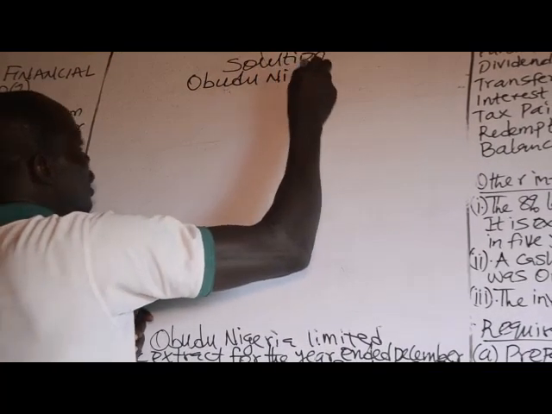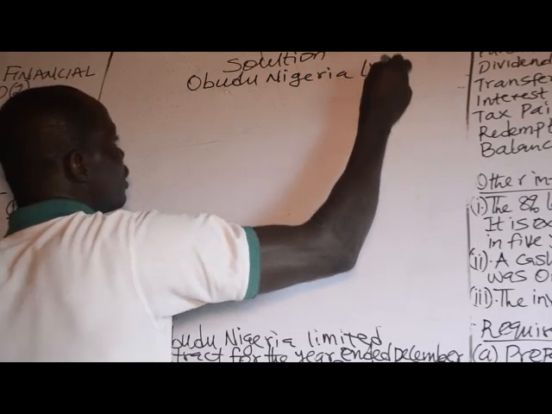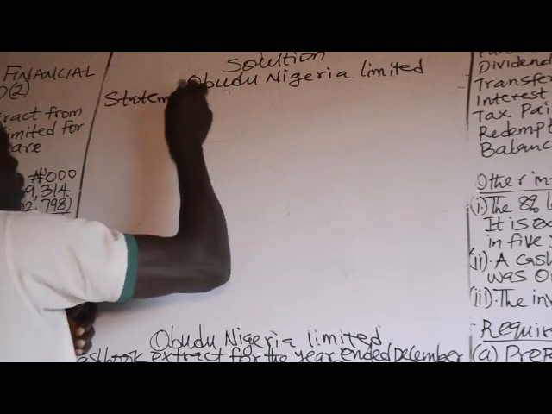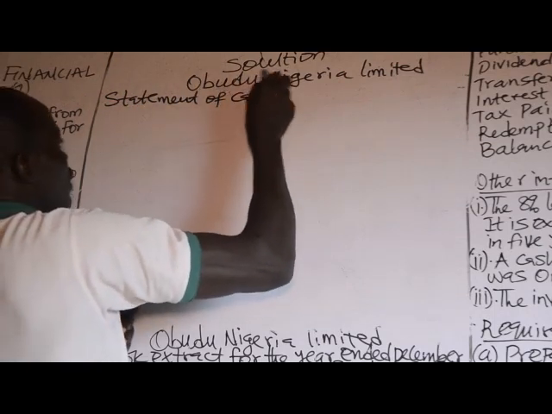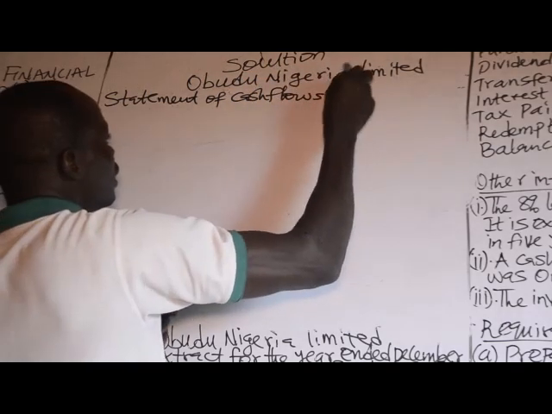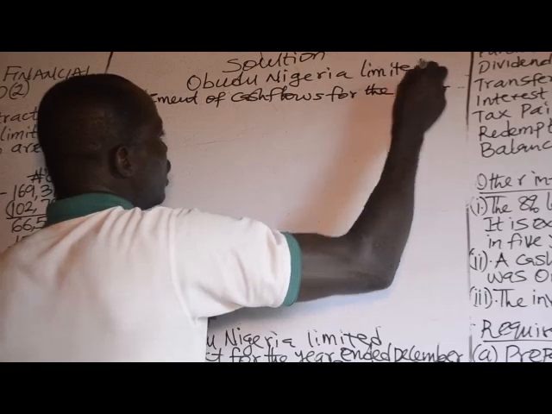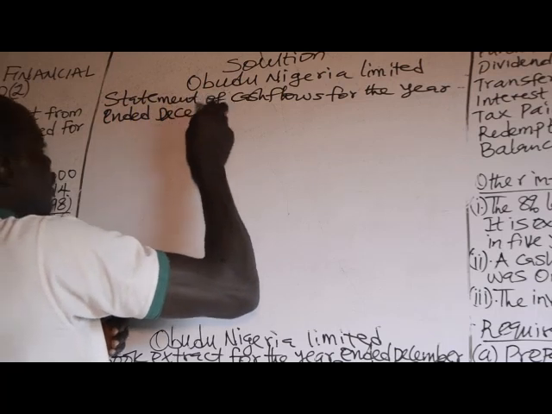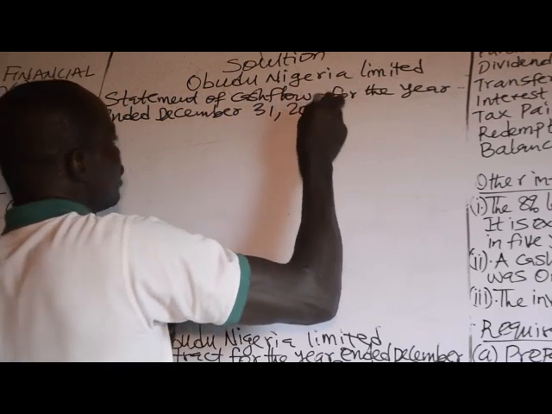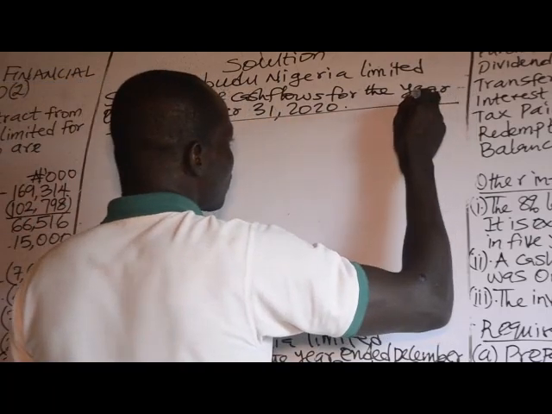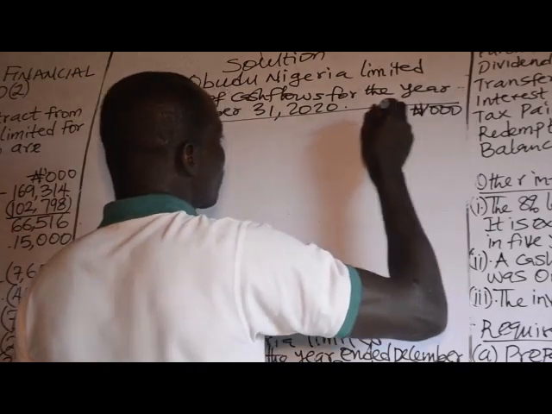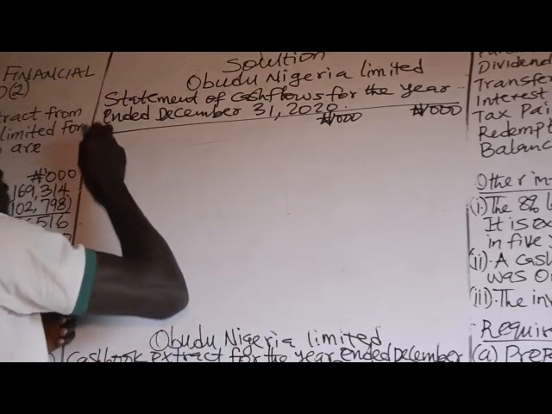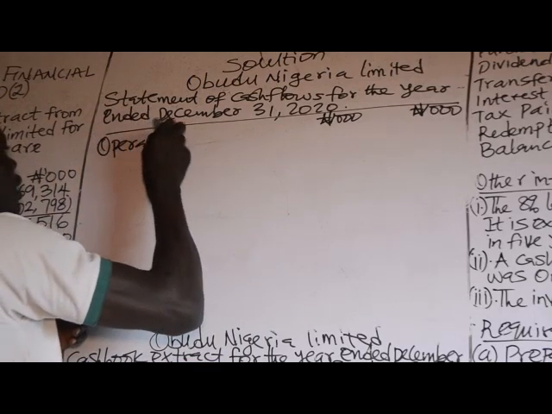So we have Obudu Nigeria Limited. Statement of cash flows for the year ended December 31st, 2020. So, amount in thousand. This first heading will be operating activities.